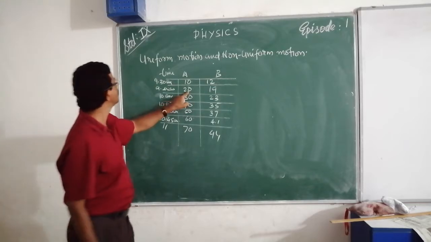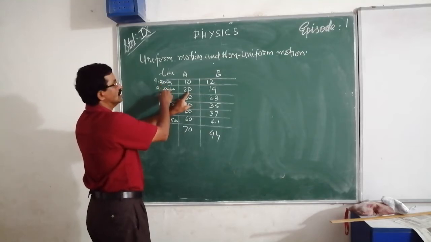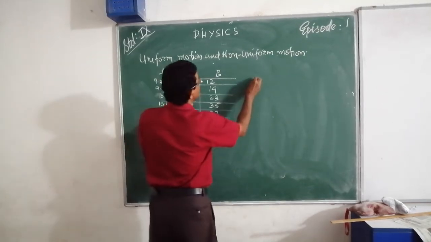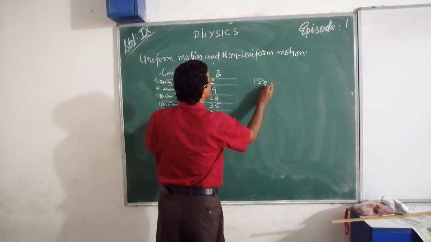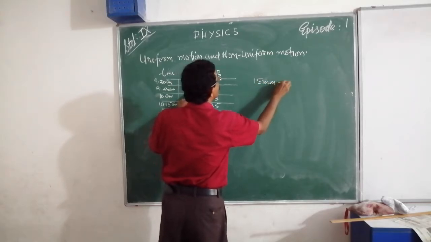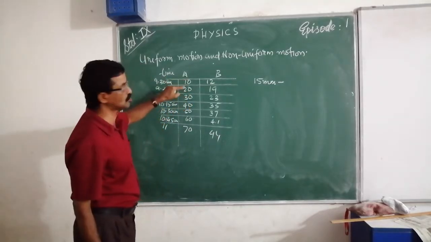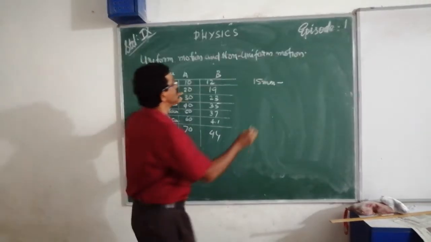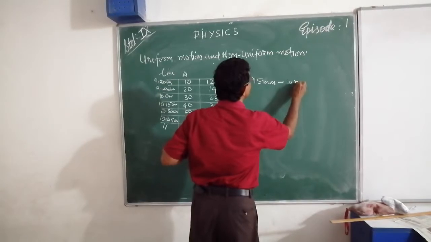That means within the time difference of 15 minutes, how much distance is travelled from 10 to 20? That means 10 meters is travelled.